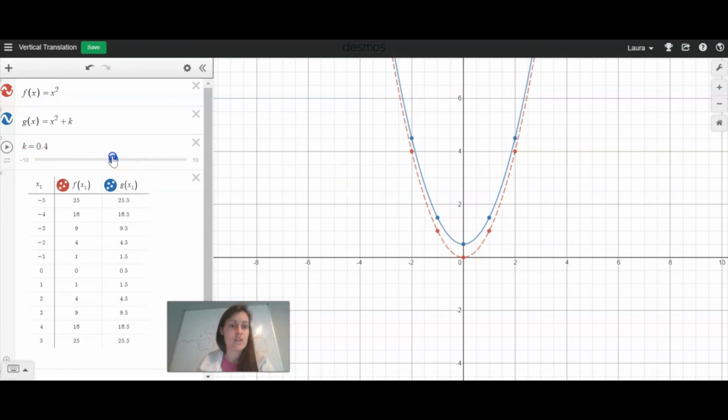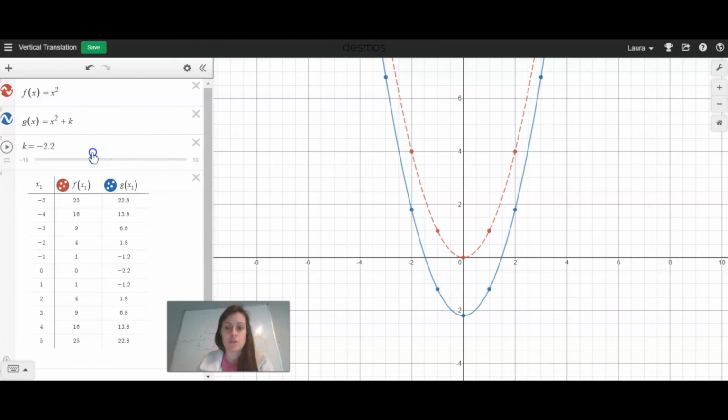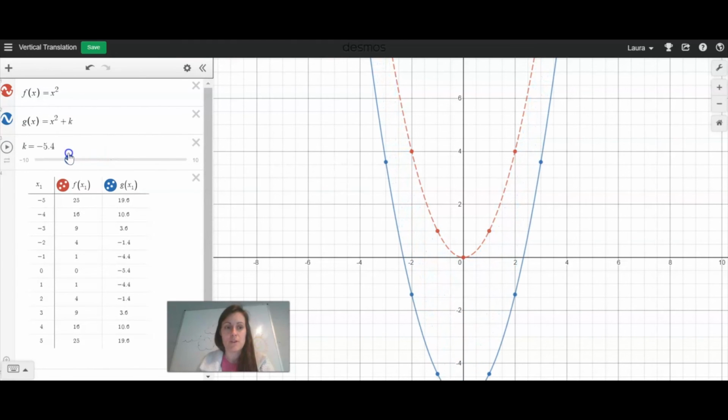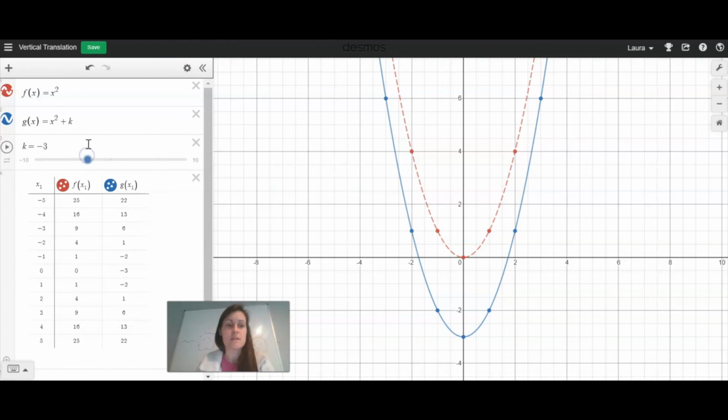So now let's take a look and see what happens when k is negative. So here's what happens when k is negative. If the value of k is negative, it's shifting the graph down from the graph of f of x.